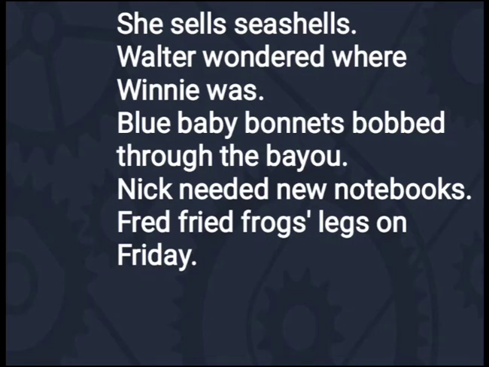And the next one is Walter wondered where Winnie was. So here the w sound is there. Blue baby bonnets bobbed through the bayou. So here also we can say the series of b sound.